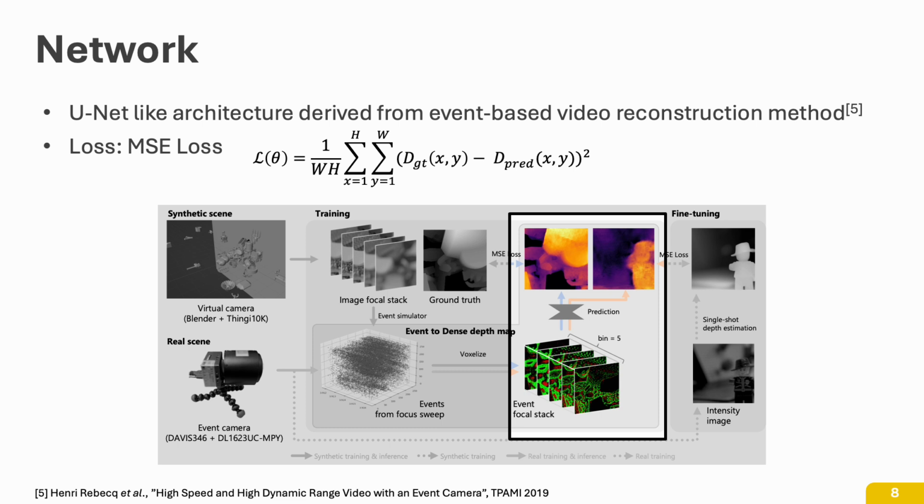Our method employs a U-Net-like architecture to map the event focus stack to a dense depth map. This follows the event-based video reconstruction method. We optimize the network using a combination of synthetic and real capture datasets to ensure robust performance. We use MSE loss, which computes each pixel error between the ground truth depth image and the predicted depth image, as the loss function.